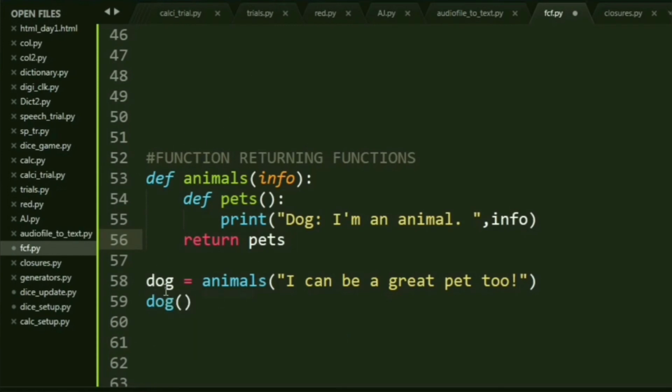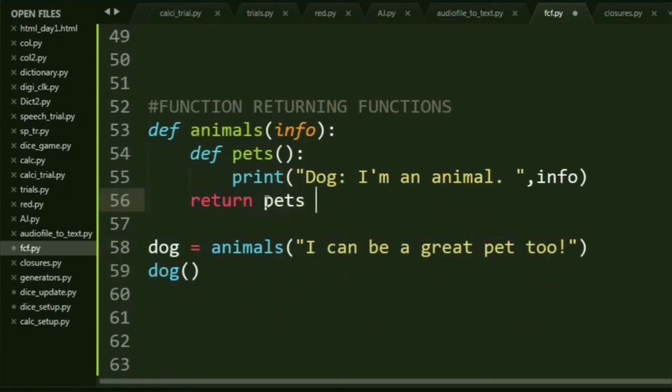So again, in a variable dog, I am assigning it the function animals, and I also pass in a parameter. So that gets stored into info, and then the interpreter just sees that yes, there is another function defined. It checks all of that and skips it. Now let us see the main part. You have return pets.